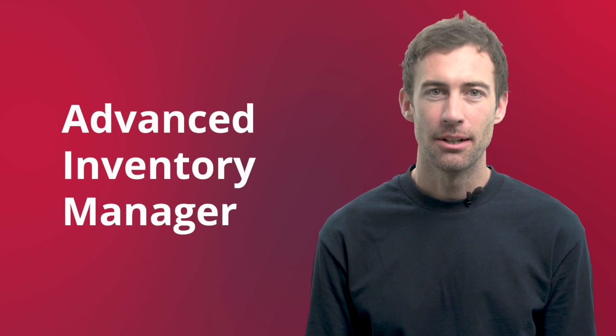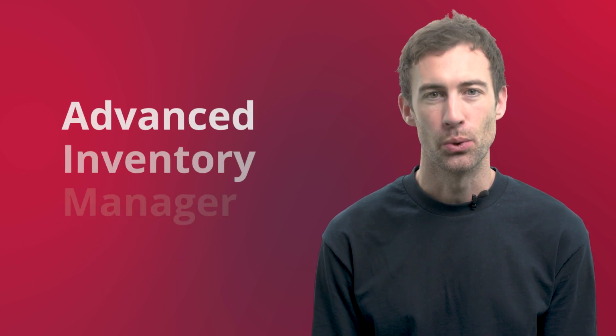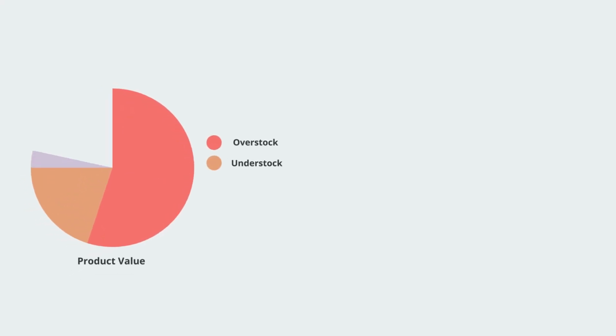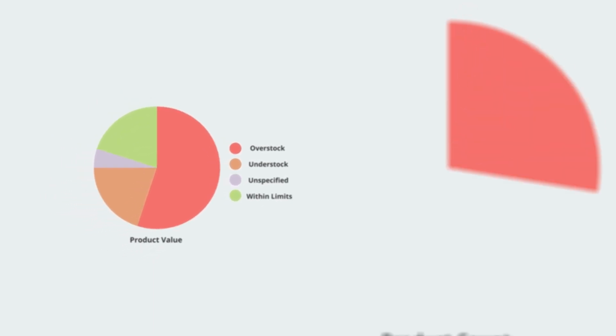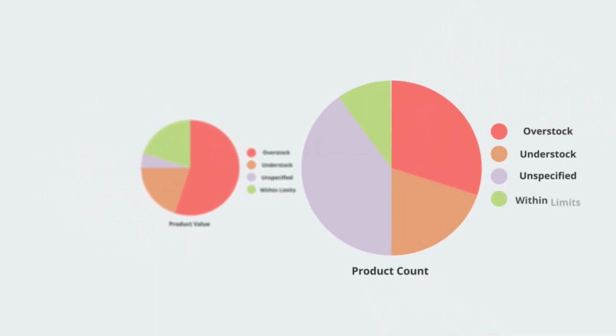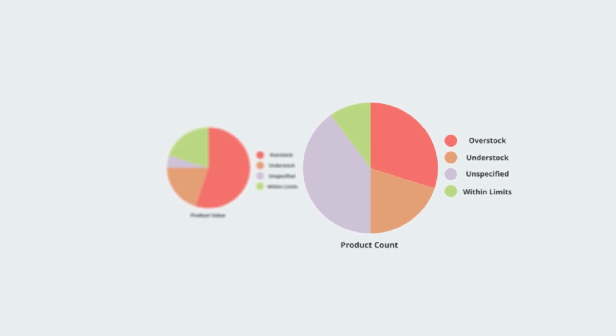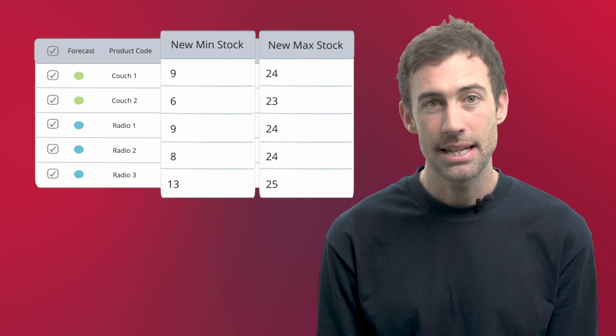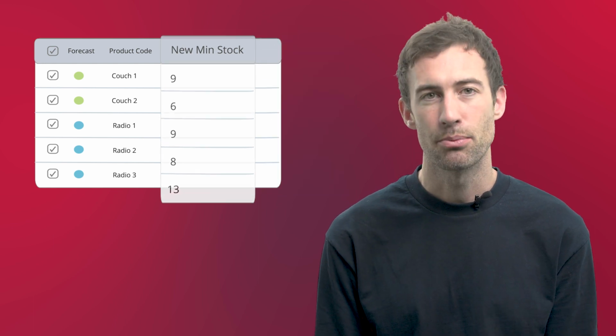Advanced Inventory Manager, or AIM, is an easy-to-use tool built to solve the problems of modern supply chain management. AIM helps you maintain a far healthier cash position for your firm by effortlessly matching your buying strategy to the actual needs of your business. And it puts an end to all those long hours calculating lead times and rate of sale in unreliable spreadsheets.